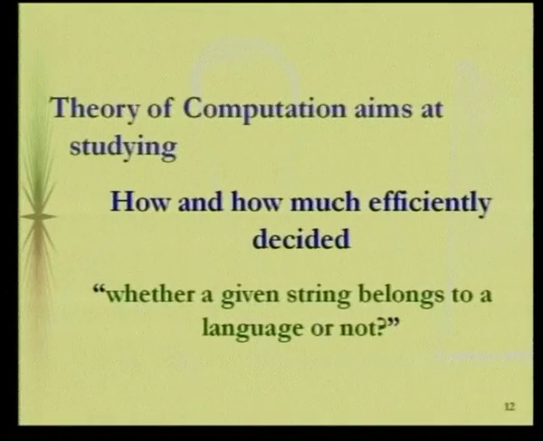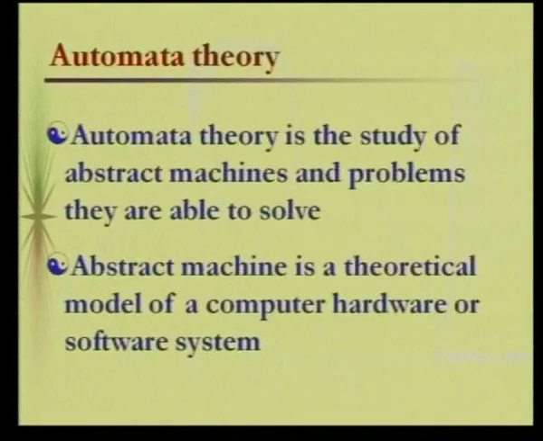Not only finding the answer, we have to find out how efficiently we are solving it. If I go for a finite automaton, I can construct one with 10 states, or I can go for even 20 states. If it is possible to construct a finite automaton with 10 states, why should I go for 20? That is the meaning of efficiency: how efficiently we decide whether a string belongs to a language or not. For that also, the answer comes from the subject called theory of computation. Now we should know the meaning of automata theory.